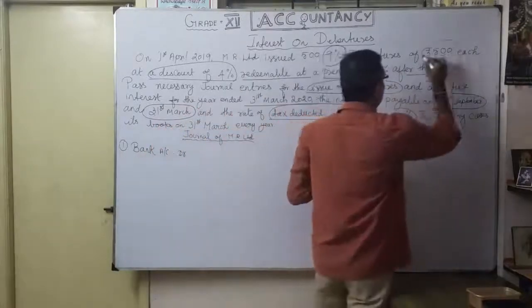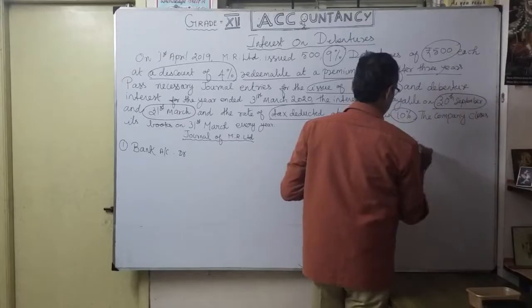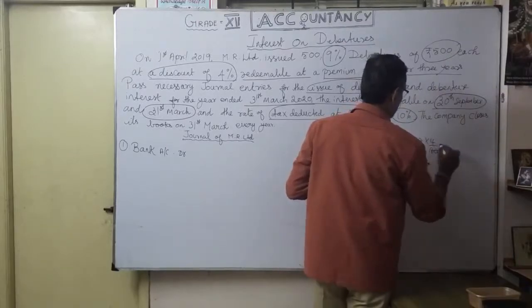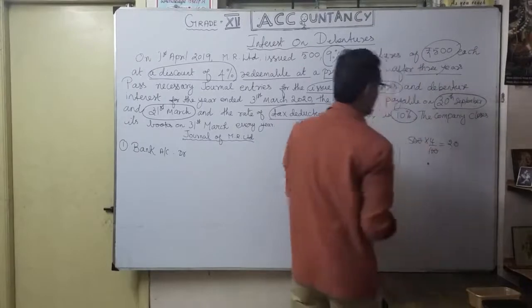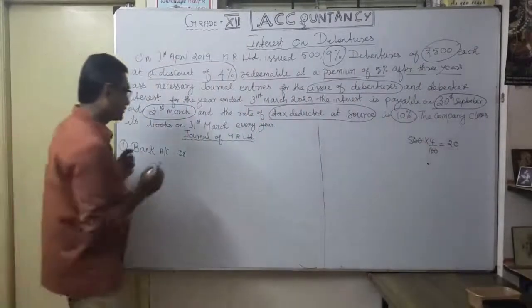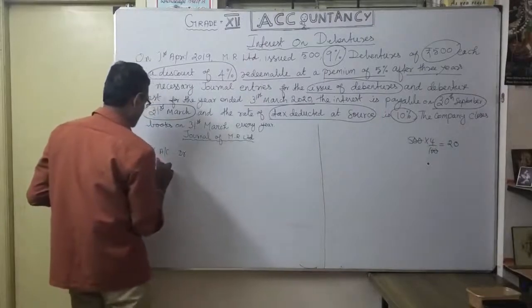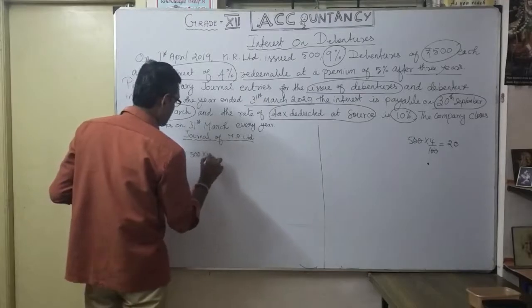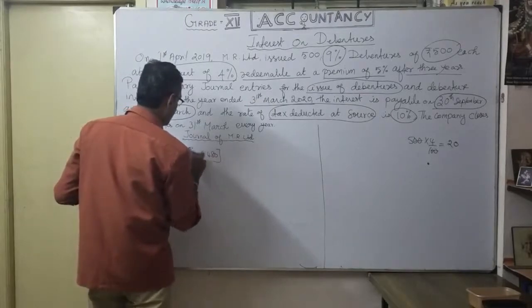Okay, you will get how much? Discount: 500 into 4 by 100. Totally you are losing 20 rupees. So you will get only 480. That's the money you collected.